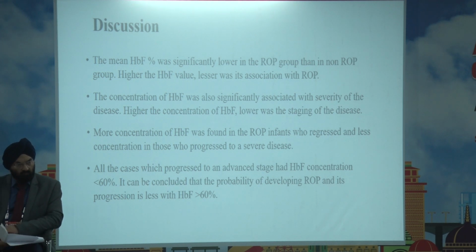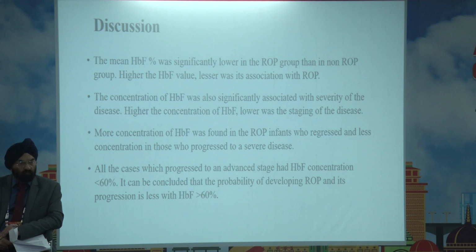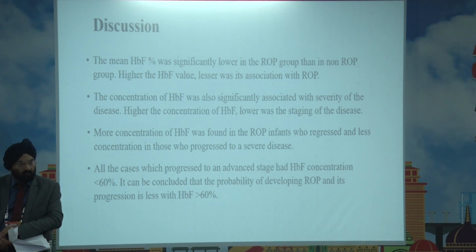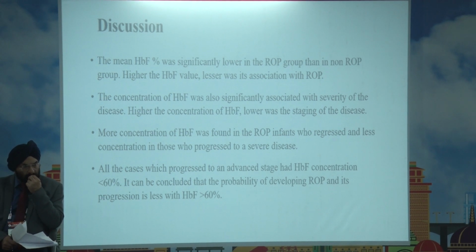The higher the fetal hemoglobin value, the lesser was its association with ROP. The concentration of fetal hemoglobin was also significantly associated with severity of the disease. The higher the concentration of fetal hemoglobin, the lower was the staging of the disease. More concentration of fetal hemoglobin was found in the ROP infants who regressed, and less concentration in those who progressed to an advanced disease. And all the cases who progressed to an advanced stage had fetal hemoglobin of less than 60%, so it can be concluded that the probability of developing ROP and its progression is less with fetal hemoglobin of more than 60%.